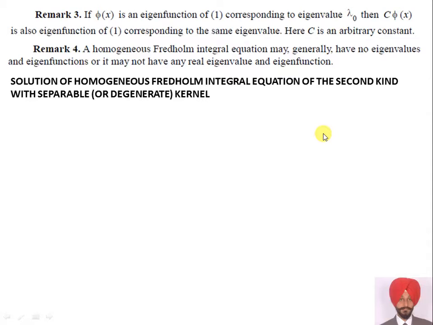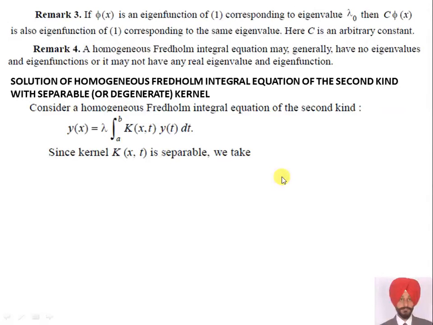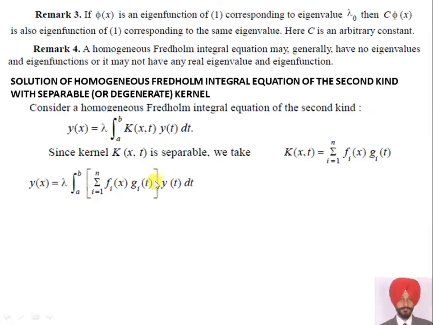So, here the article is solution of homogeneous Fredholm integral equation of second kind with separable or degenerate kernels. Consider a homogeneous Fredholm integral equation of second kind, that is y(x) is equal to lambda integral a to b K(x,t) y(t) dt. Since kernel K(x,t) is separable, and we see the definition of separability, that is K(x,t) is equal to summation i from 1 to n phi_i(x) into g_i(t). So, I put this value here.